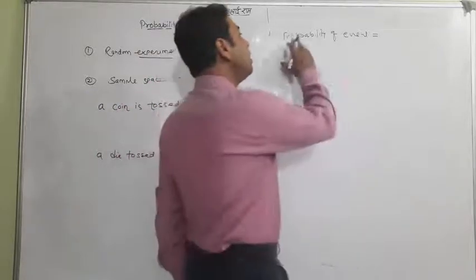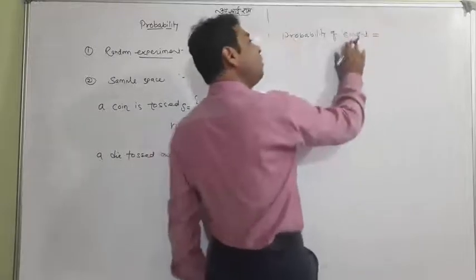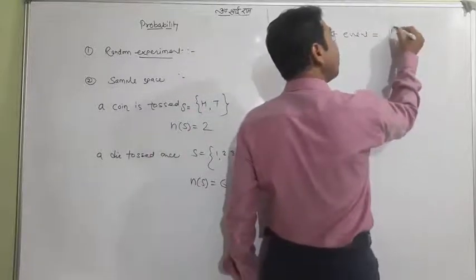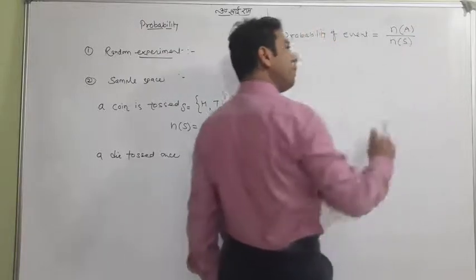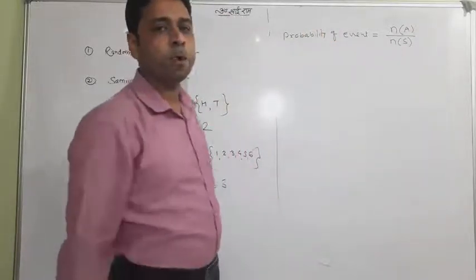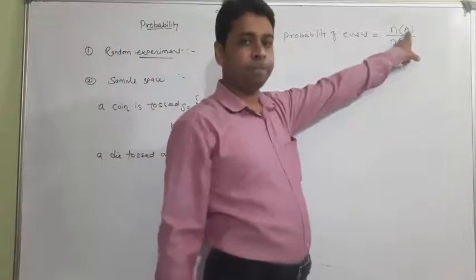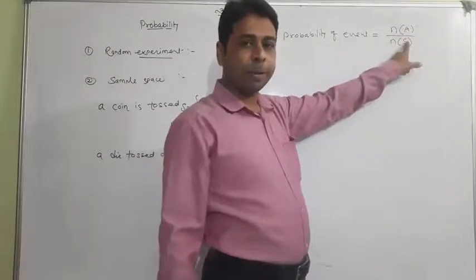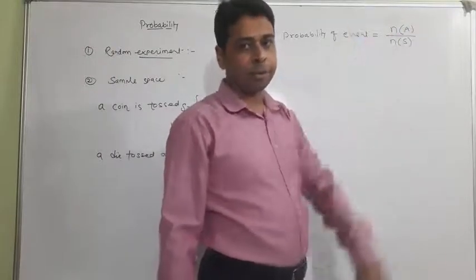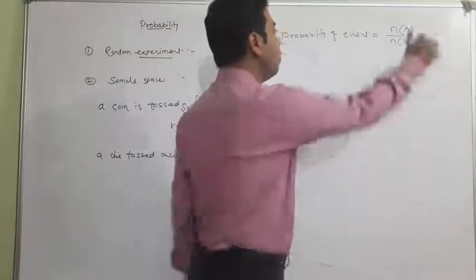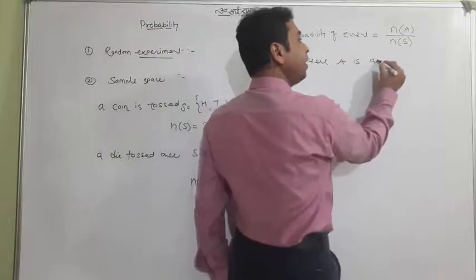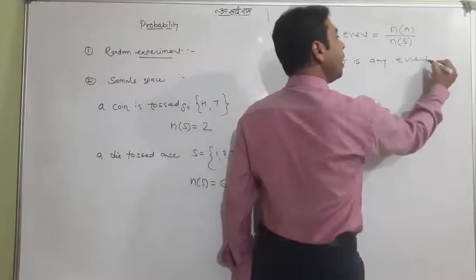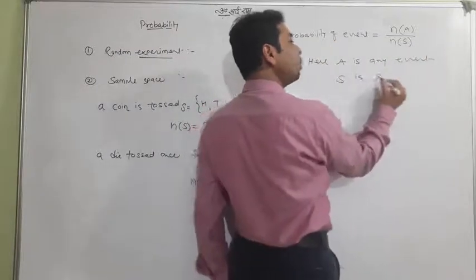Okay, the probability of any event is given by n(A) upon n(S). Don't be afraid, I will tell you one by one easily, where A is any event and S is the sample space.